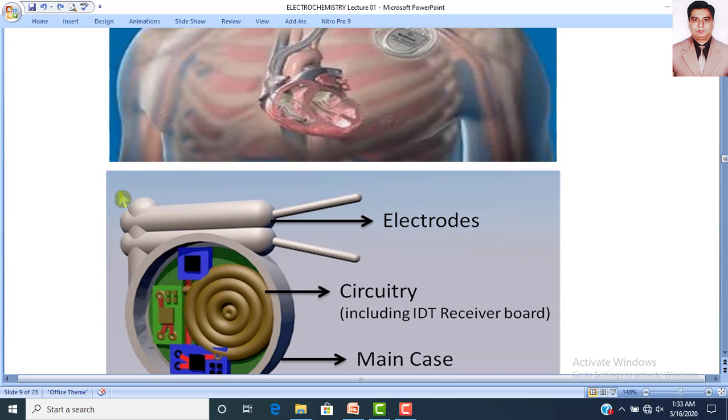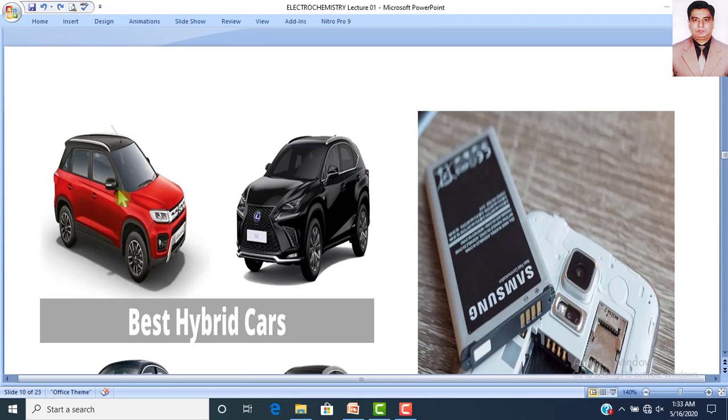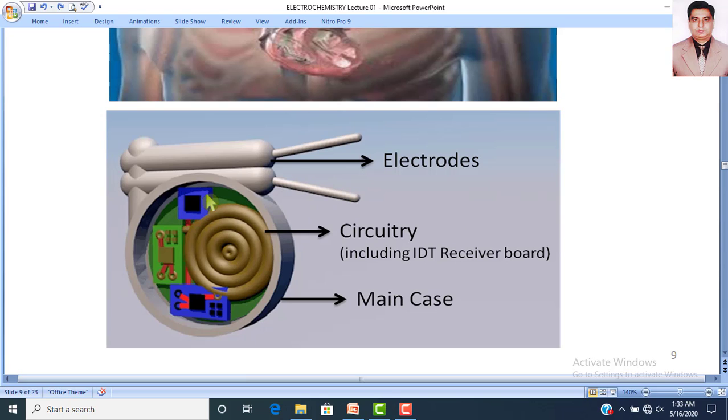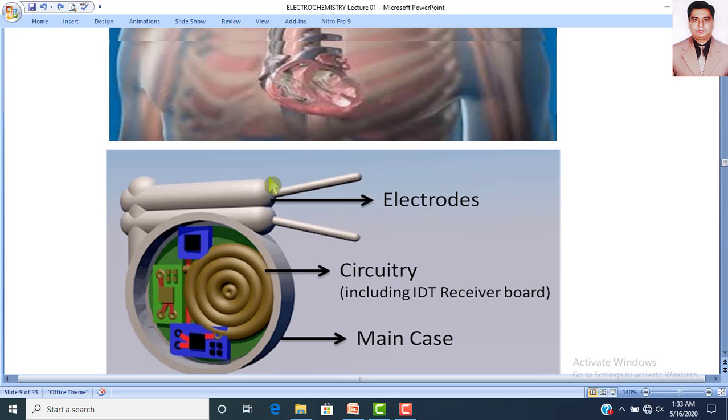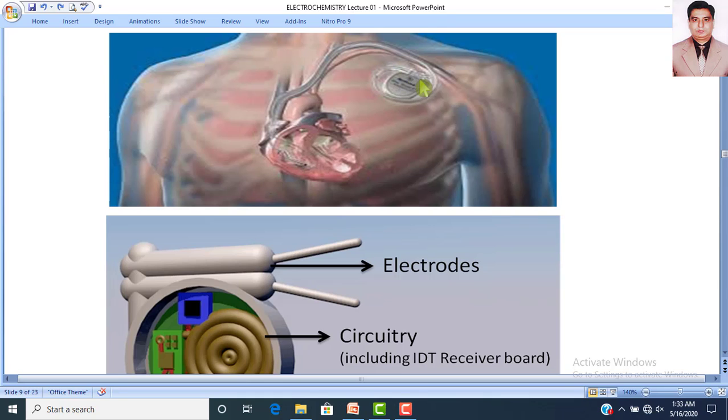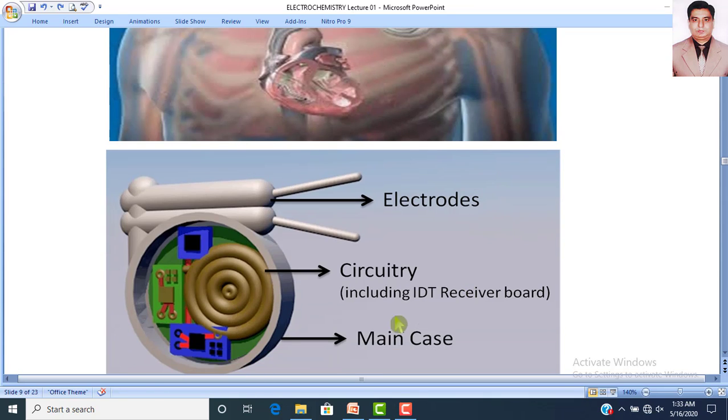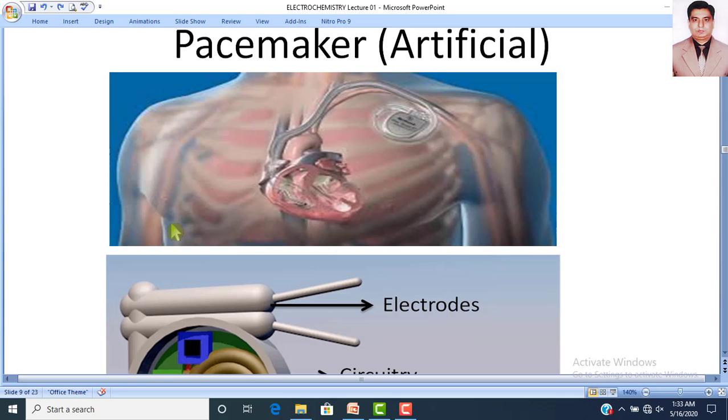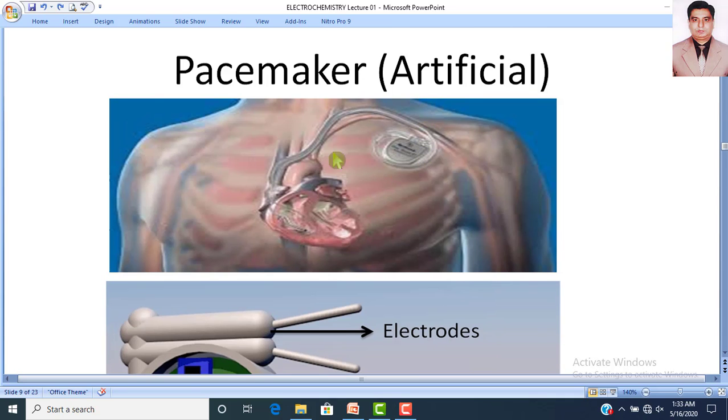Dear students, this is the internal diagram of the pacemaker, in which you can see that the electrodes of the pacemaker are connected with an internal circuit, and this internal circuit is present inside a main case. In this picture, you are just seeing the main case, and inside the main case there is an electronic circuit, and that electronic circuit is connected with the electrodes.